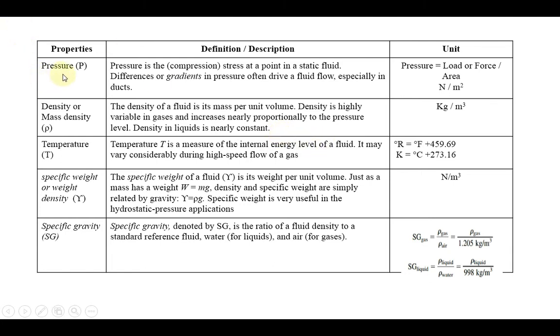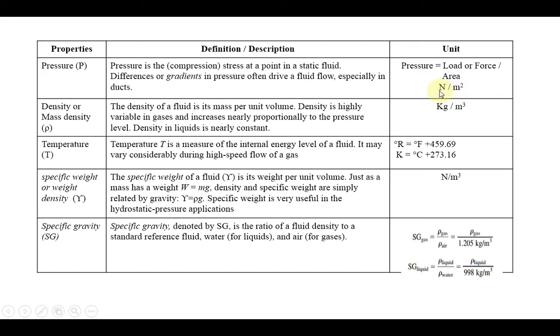The first property, pressure. Pressure is a compression stress at a point in a static fluid. Differences or gradients in pressure often drive the fluid flow, especially in a duct. When you want fluid to move from one location to another, definitely pressure is needed. Depending upon the pressure difference and gradient, the fluid will move from one point to another. Generally, pressure is defined as load by area, or force by area. So the unit of pressure is Newton per meter squared.